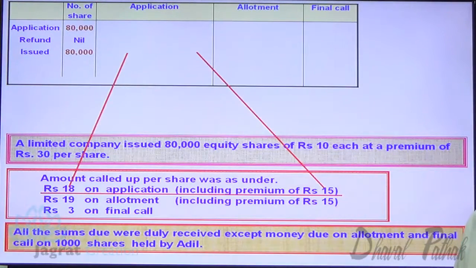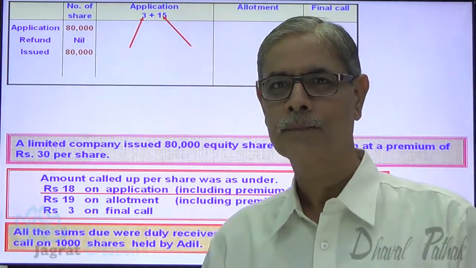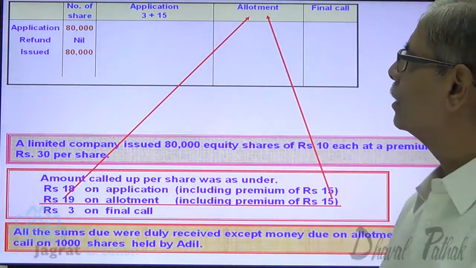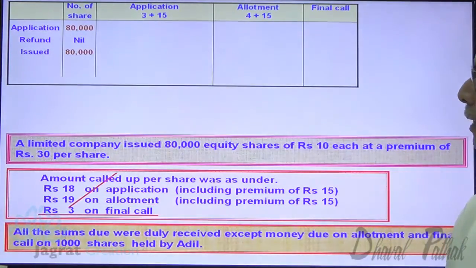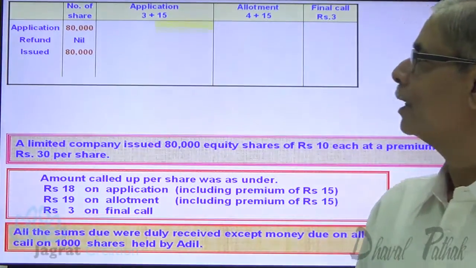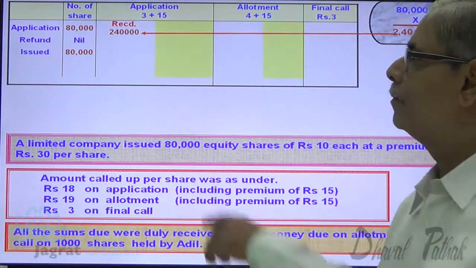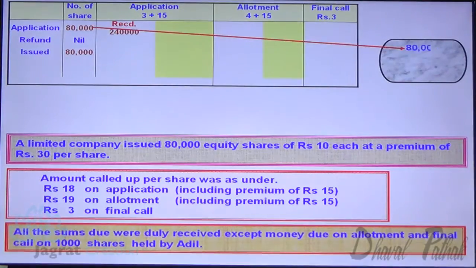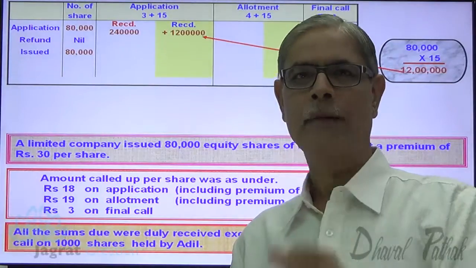Now amount received with application, 3 is the capital element and 15 is the security premium. With allotment 19, 4 is the capital element and 15 is the security premium. Demanded with final call 3 rupees. Now 80,000 into 3. This is the amount received with application. This is the amount received with application, which is a premium element.